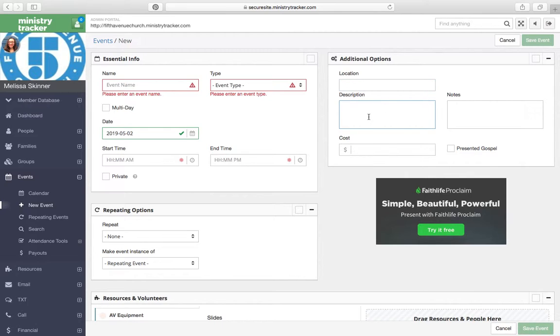This spot is where you would put notes for the person who's designing a publication for you. So that would be like, do the participants need to bring anything? Is there a deadline for signing up? Especially if there's a blurb that you already wrote up for this event that you want them to use verbatim, just put it in quotation marks and paste it right here. And that will make sure it gets on the flyer. Notes, let's leave notes blank for now because we don't use that at this time. And then if there is a cost, you can put that right here.